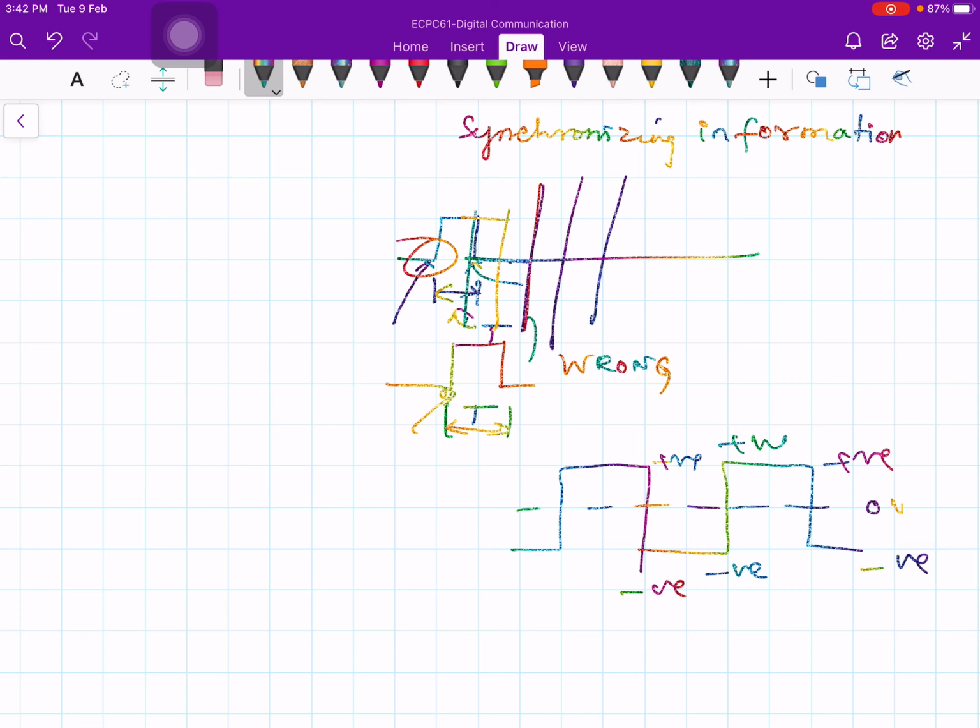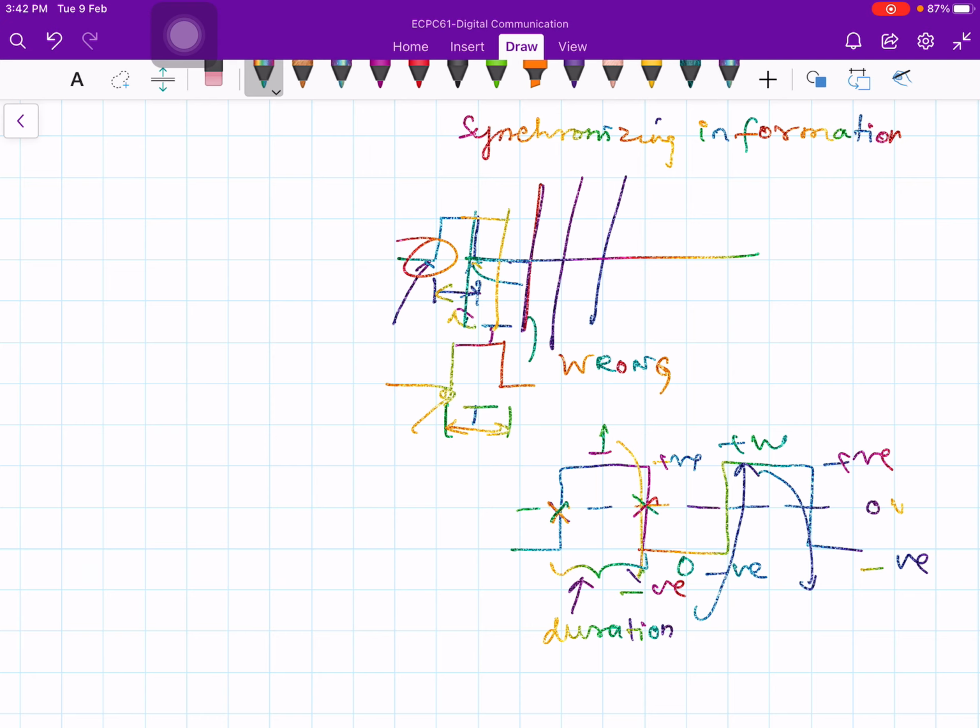This positive voltage is 1 and the negative voltage is 0. Once you know these crossing points, you come to know the duration.